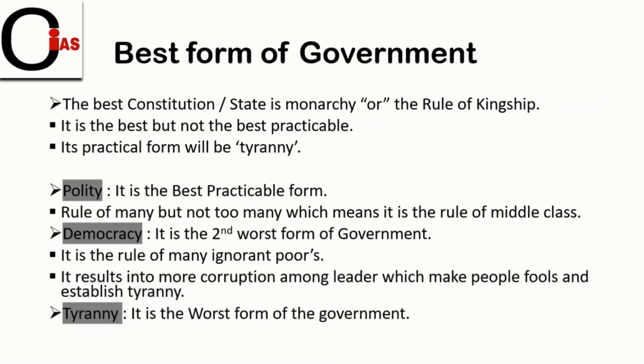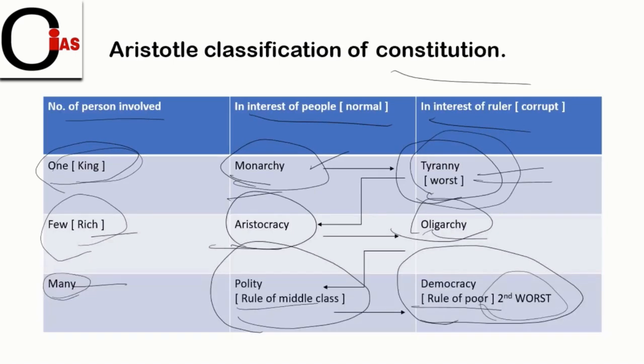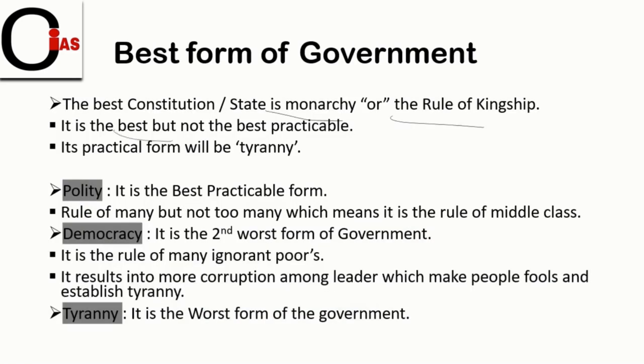But here, if we look at the best form of government, friends, the best form of constitution or state is monarchy, or the rule of kingship. As I have told, friends, the best form of ruling is monarchy. So you can see here, it is the best form of ruling, but it is not practicable. So as I have told, friends, it is the best, but not the best practicable form of government. Because once the monarchy gets perverted, it will turn into tyranny. And in practical form, tyranny is not at all good for society. Why? Because he has absolute power, and absolute power always corrupts.